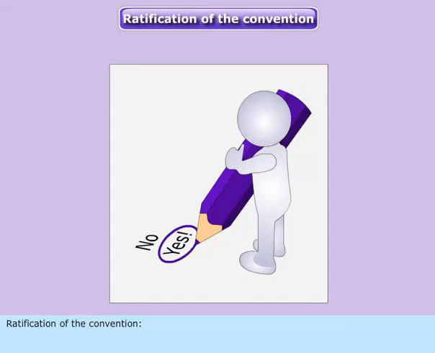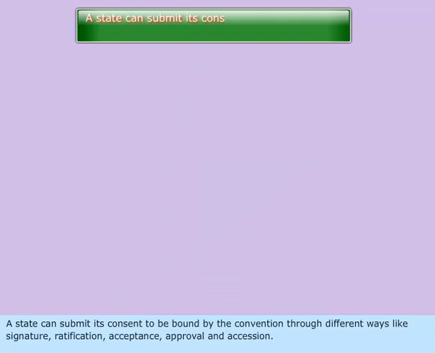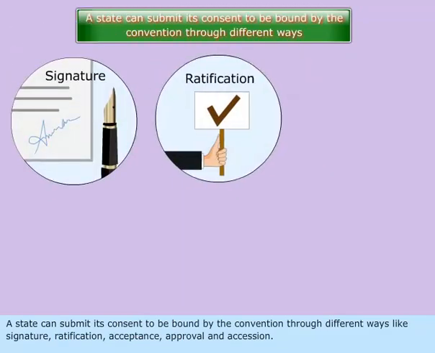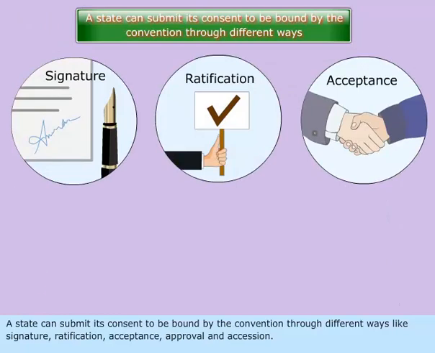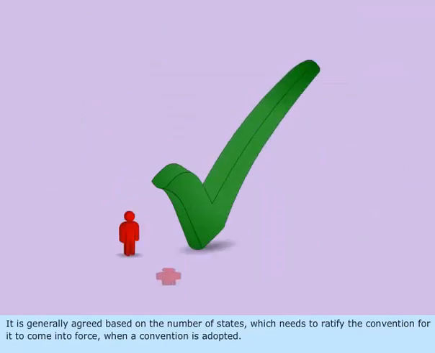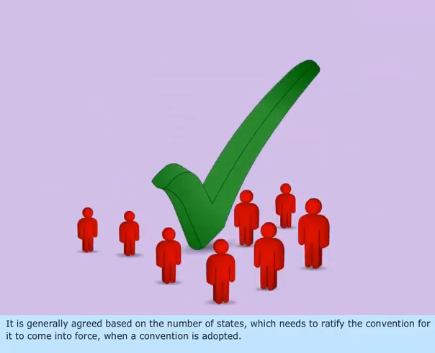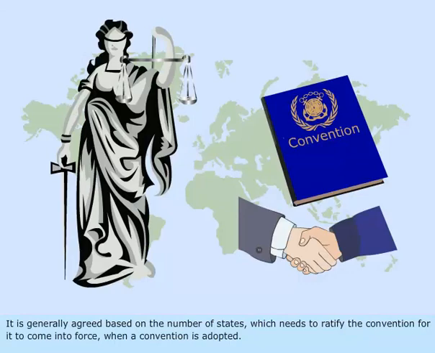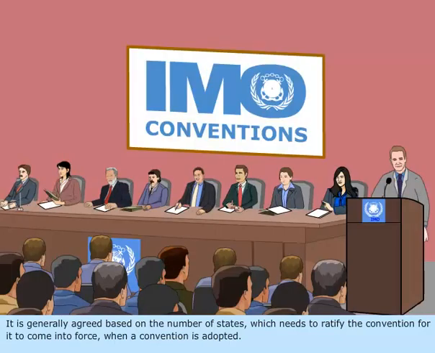Ratification of the convention. A state can submit its consent to be bound by the convention through different ways like signature, ratification, acceptance, approval, and accession. It is generally agreed, when a convention is adopted, how many states need to ratify it for it to come into force.